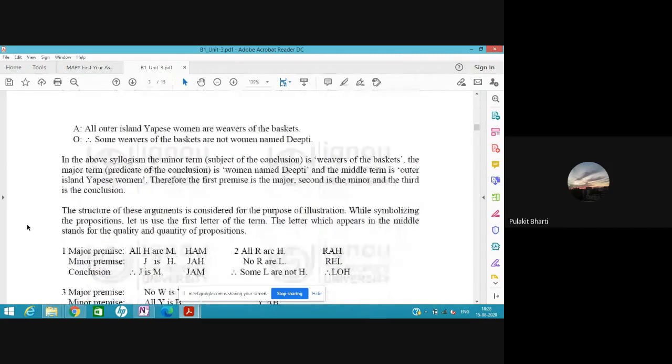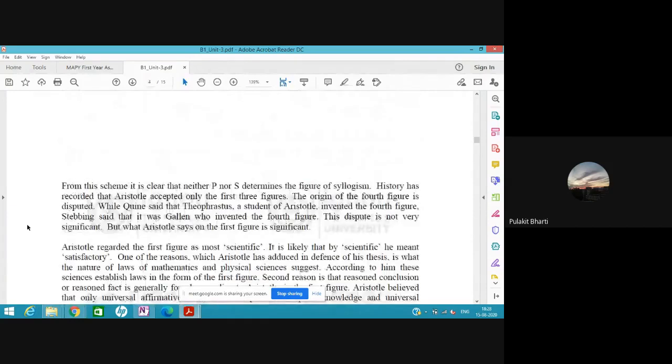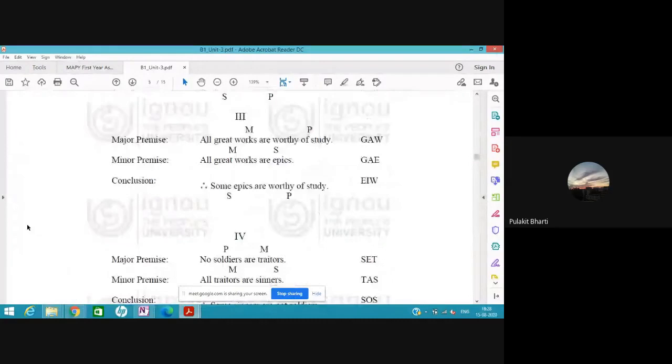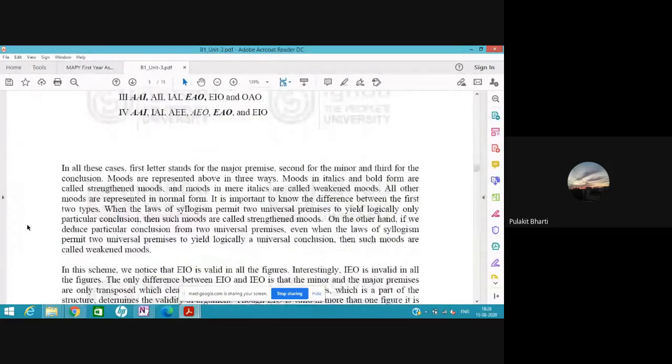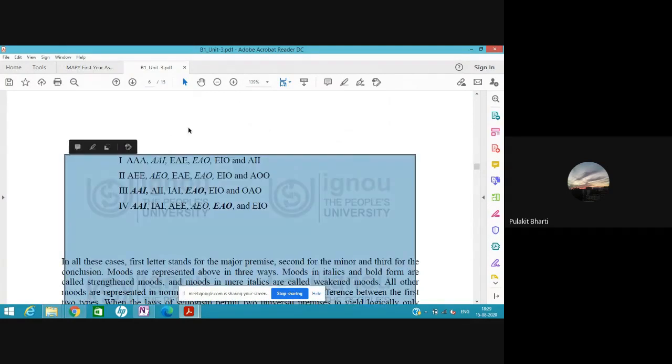So here they have shown which structures are valid. For example, AAA is always valid, AAI is always valid, EAE is valid. So I said there are 64 kinds of mood, not all are valid, only these are valid.